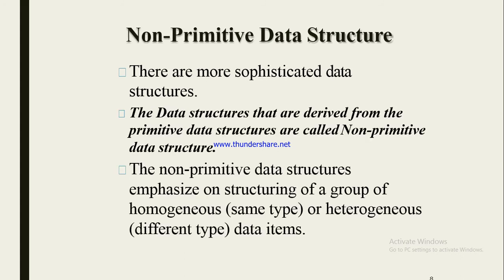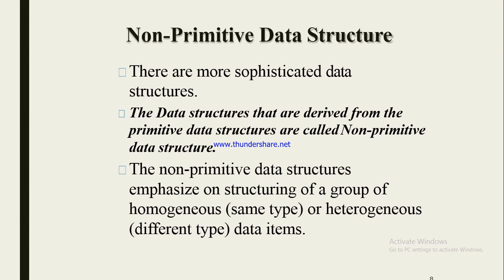Non-primitive data structures. These are more sophisticated data structures. The data structures that are derived from the primitive data structures are called non-primitive data structures.